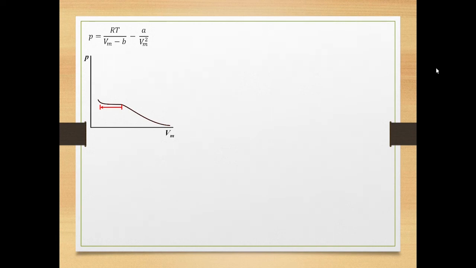After this point, further compression requires enormous pressure. So, what happened to the real gas at the plateau region A to B? Gas begins to condense to liquid at point A, and the transition to liquid is completed at point B. Only single-phase liquid is present after point B. The region A to B is where both gas and liquid coexist.